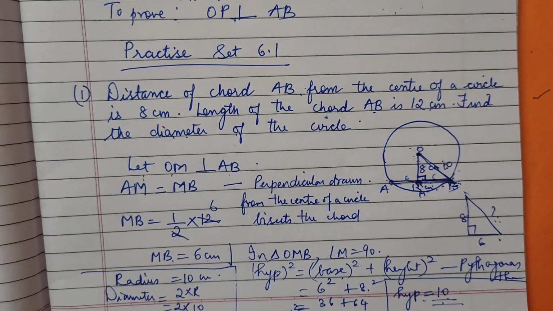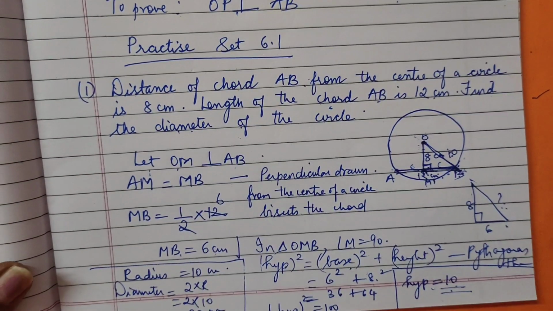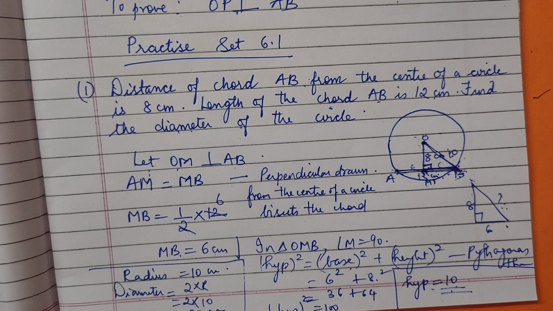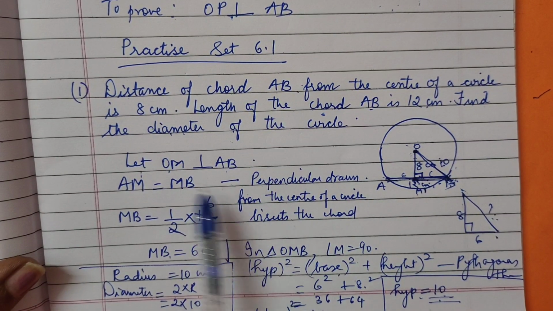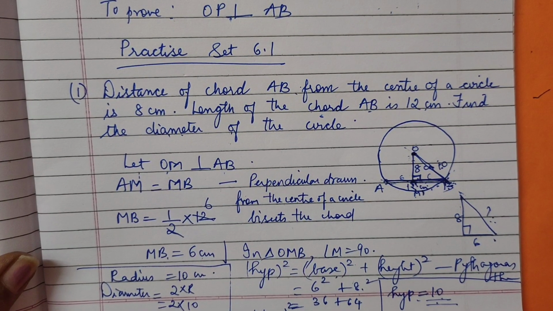So are you able to understand the Pythagoras theorem simply? You have to learn these two properties and keep them in mind so that we can write them whenever we apply them. Thank you.